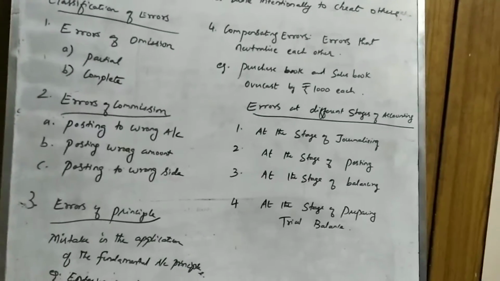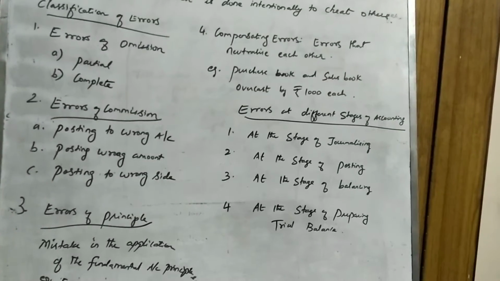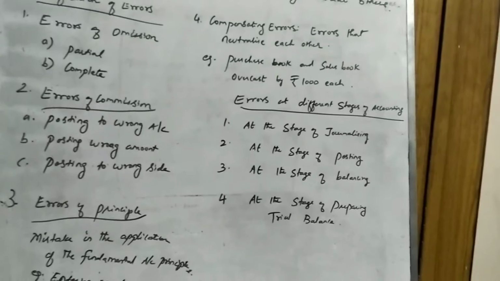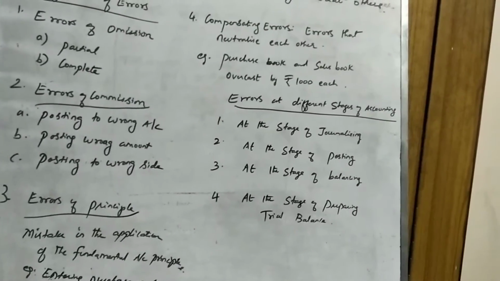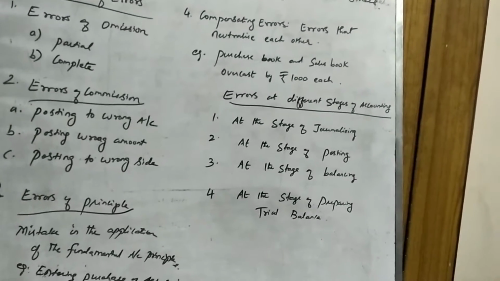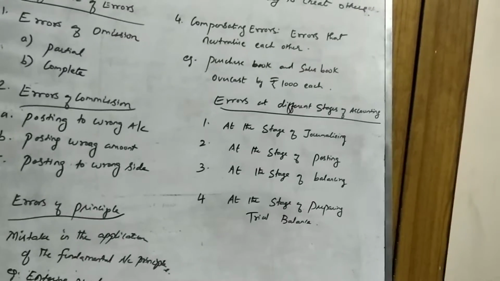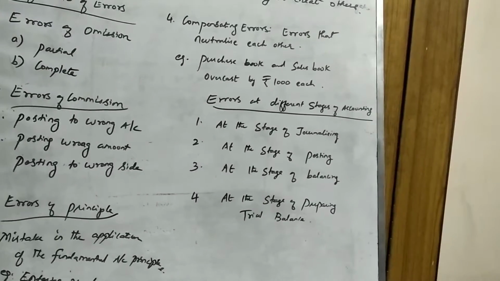Or you may post a wrong amount. Instead of 589, you would have wrongly entered as 895. Or posting to the wrong side. Instead of debiting, you would have credited, or instead of crediting, you would have debited. So these are errors of commission.